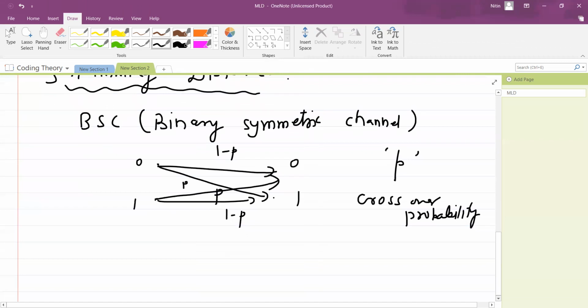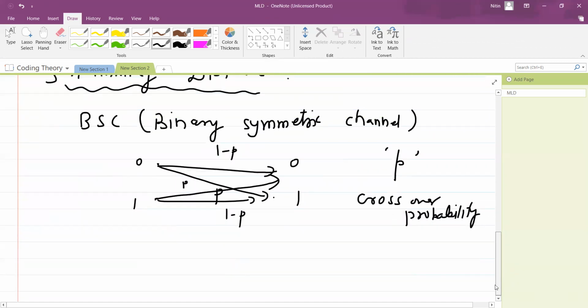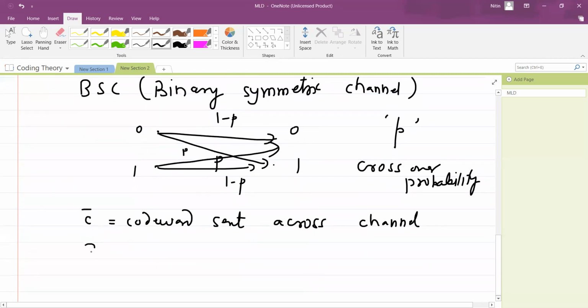Now let us go further and do some sort of experiment. Suppose C bar is the code word sent across the channel, and suppose the communication channel is noisy enough. Because of this we get X bar, which will be called the received word.